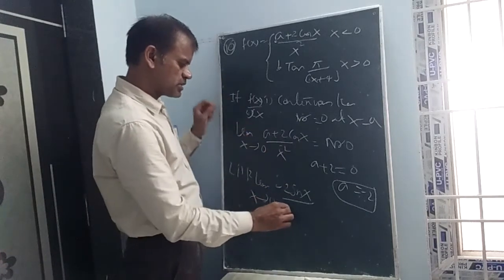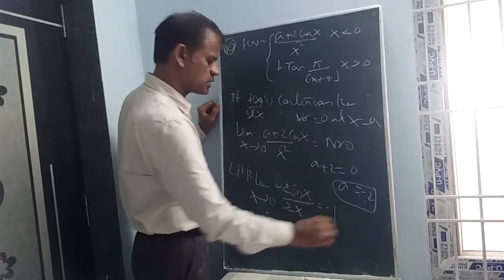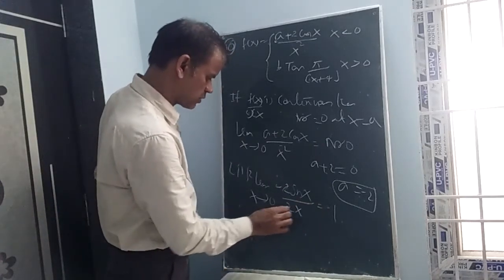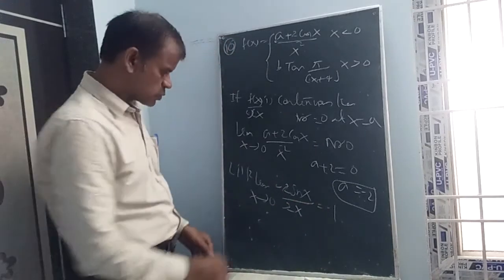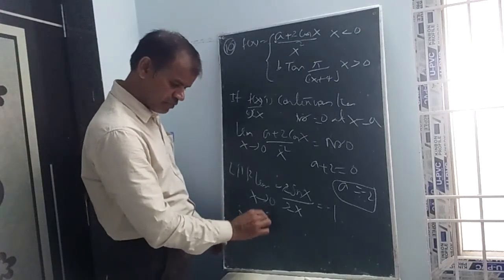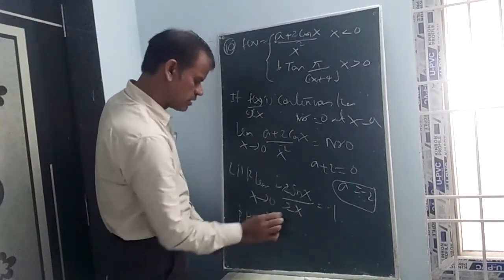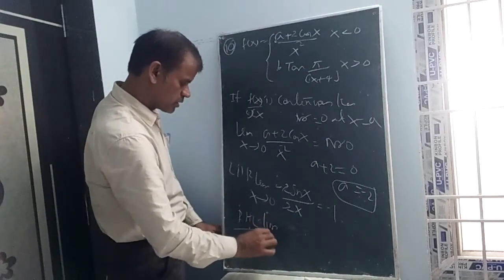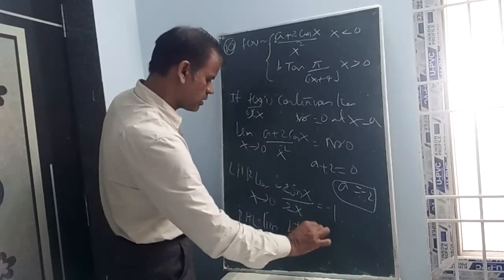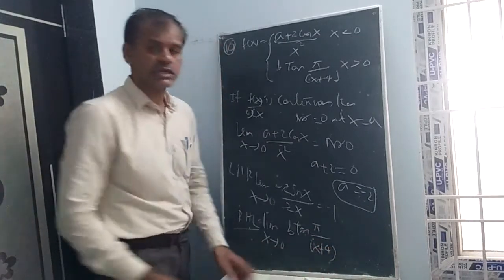Cos x derivative is minus sin x, so minus 2 sin x by 2x, the 2s get cancelled, this is minus 1 according to L'Hospital's rule. Now it is simply minus 1. Now this one equal to RHL I am writing, right hand limit x tends to 0, b tan(pi by (4 plus x)), b tan pi by (4 plus x).